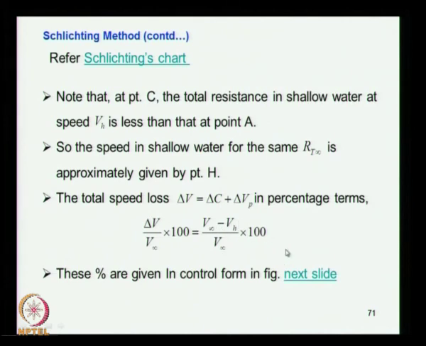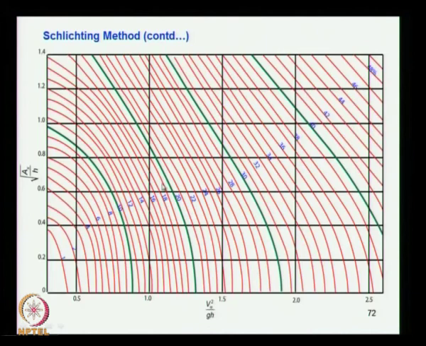So you can see the percentage, this diagram shows that if you have the restriction, square root of Ax by H against V infinity by square root of gh. So these diagrams show a percentage. So Ax by H small value means H is high, that is water depth is high.